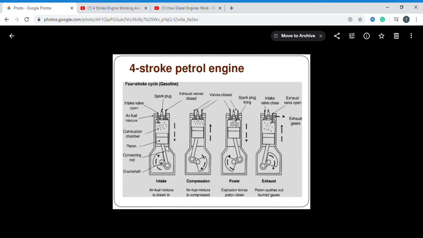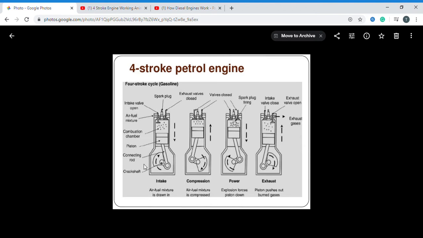This is a half revolution of the crankshaft. This is a half revolution of the crankshaft. So one revolution, again half revolution, again half revolution. How many revolutions are generated for completing the 4 processes? 2 revolutions of the crankshaft. So in the 4-stroke petrol engine, we have completed the 4 working processes, that is suction, compression, expansion or power, and exhaust. 4 working processes are completed within 4 strokes and 2 revolutions of the crankshaft. That you can remember.